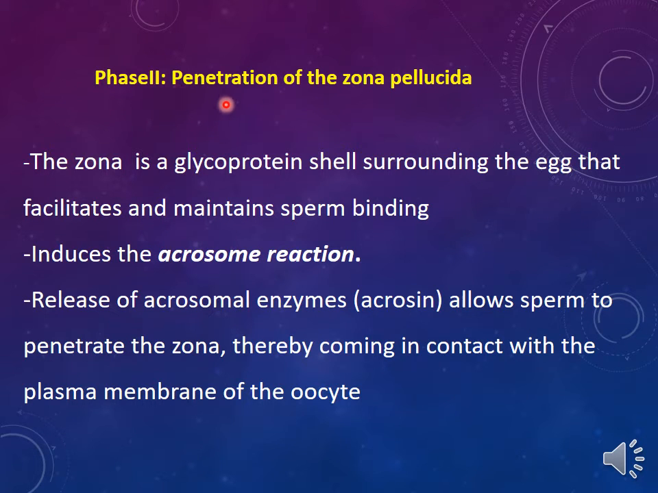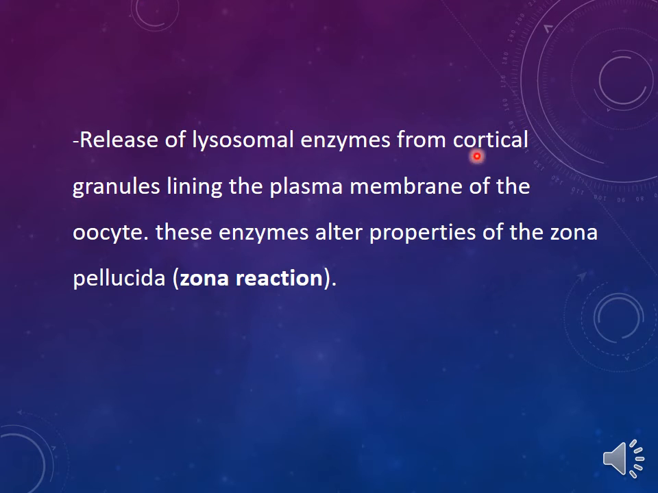During phase 2, the penetration of the zona pellucida takes place. The zona, which is a glycoprotein shell surrounding the egg, facilitates and maintains the sperm binding. It induces an acrosomal reaction. Release of the acrosomal enzymes, the acrosin, allows the sperm to penetrate the zona, thereby coming in contact with the plasma membrane of the oocyte. Then lysosomal enzymes are released from the cortical granules lining the plasma membrane of the oocyte. These enzymes alter properties of the zona pellucida. This is termed the zona reaction.